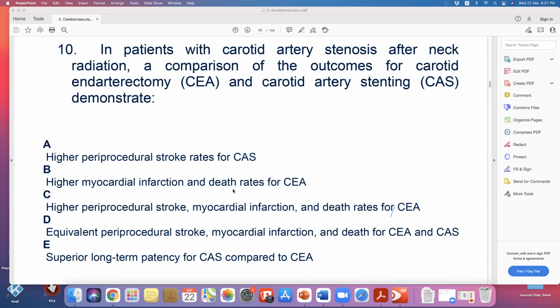Patency, no, it's the same, but the complication is more with the surgery. Correct. So it's no different. The only difference, as you said, is nerve damage. There's no difference between MI, stroke, and death between both surgery and stent. So the only reason we do stenting for radiation is not because we decrease MI, death or stroke, but because we don't want to cause nerve damage, because of the high chance.